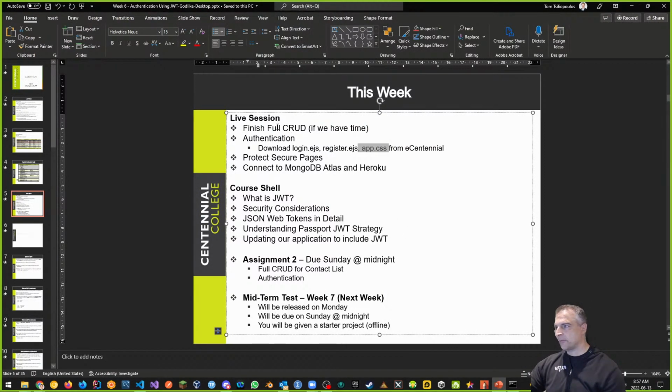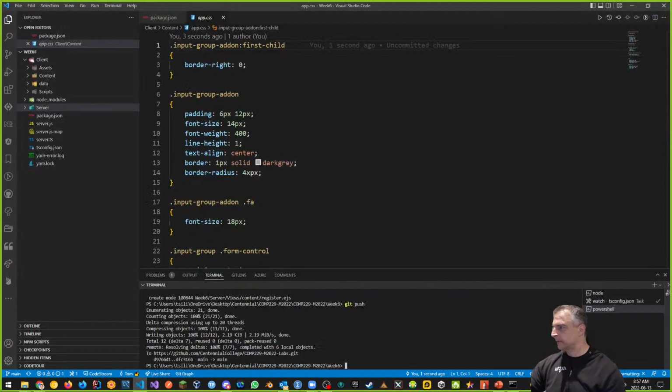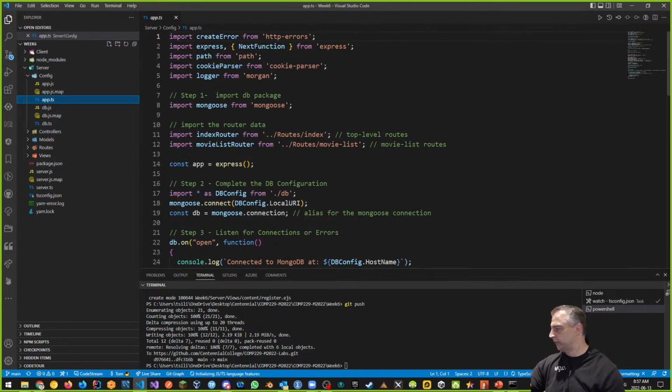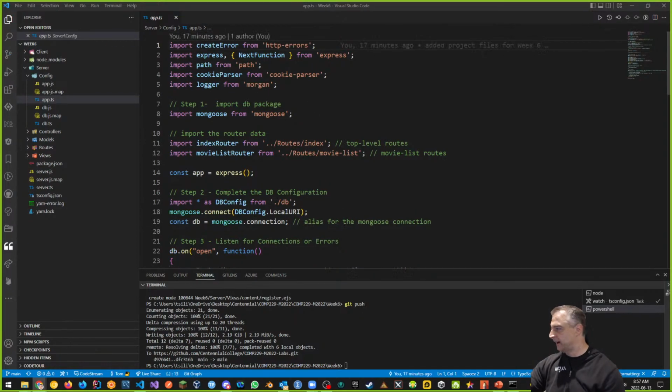So again, we've talked about authentication a bit. Let's make it work now. So how do I do it? Here's our app CSS. For now, let's get into our server, and I'm going to go into the app configuration for the server itself. This is where we're going to start today. And I want to talk about this in a bit because there are many directions on how to put this together.